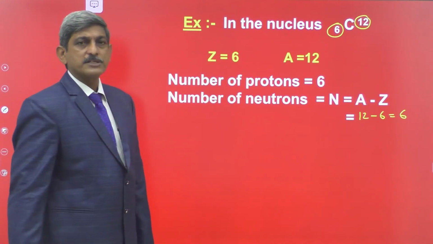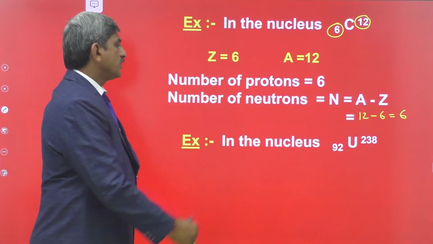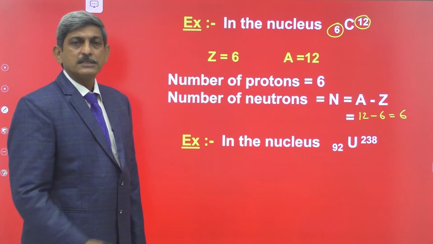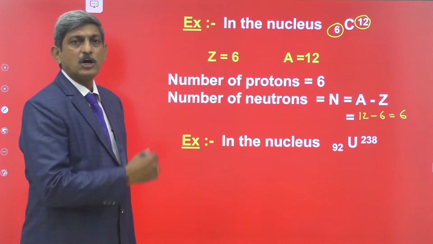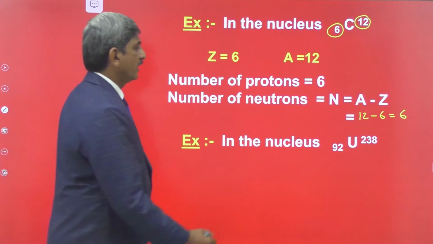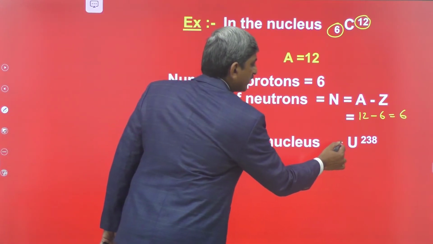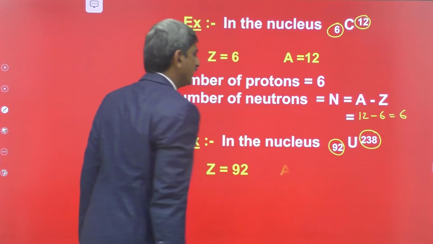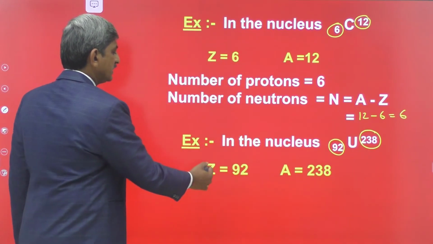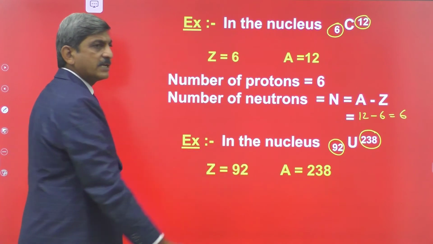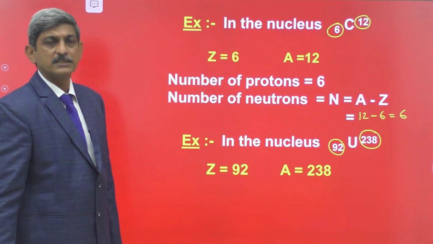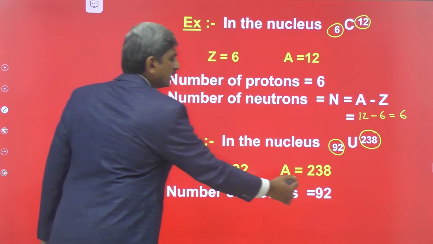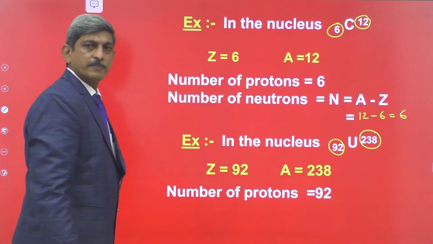See one more example. In the nucleus uranium-92-238, how many protons are there, how many neutrons are there? Here, the atomic number is equal to 92 and the mass number is equal to 238. That's why Z is equal to 92 and A is equal to 238. So the number of protons is equal to the atomic number, that is 92.